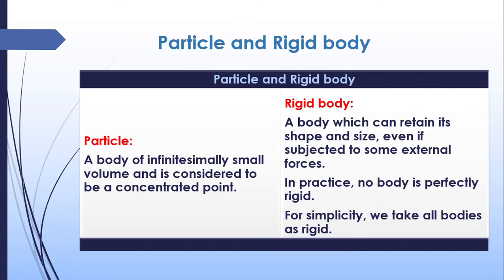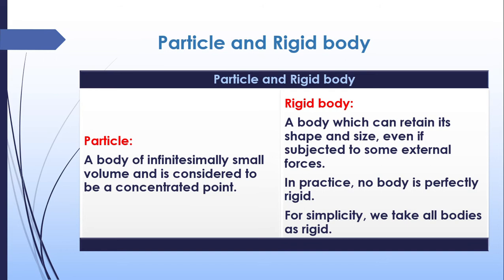particle and rigid body. We have to know on which body the forces are acting. So there are two types of bodies. One is particle and the other one is rigid body. Particles are very small, infinitesimally small volume, and are considered to be a concentrated point. For example, if you are taking sugar, there are small particles in that. So each of that white mass is known as a particle. Or in case of salt also there are small particles. So we can say that it is a particle.